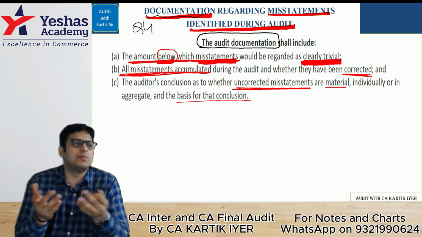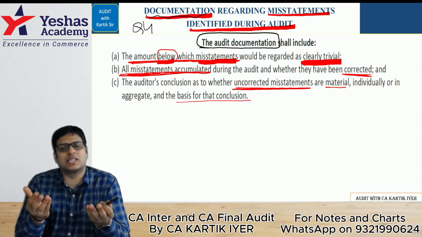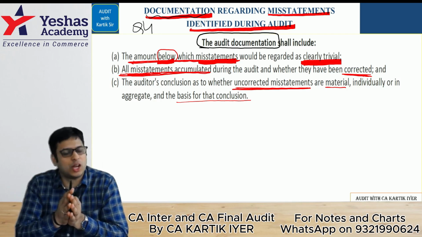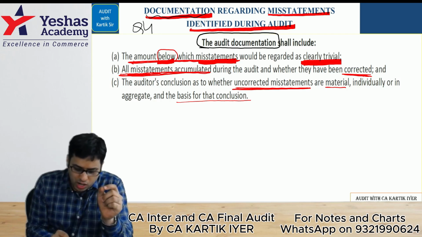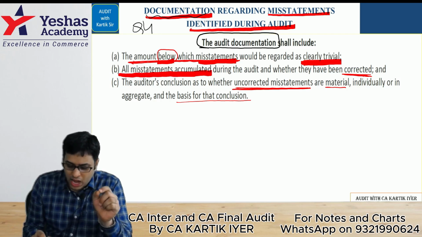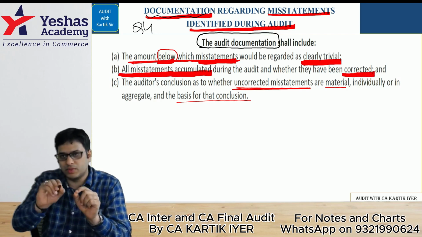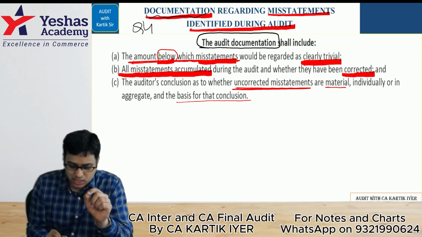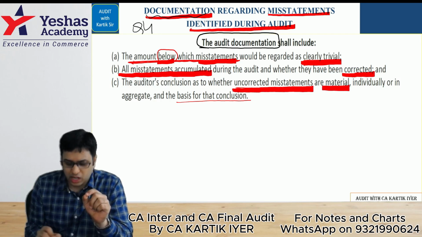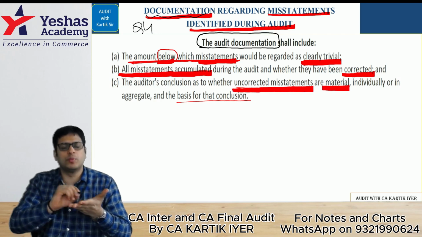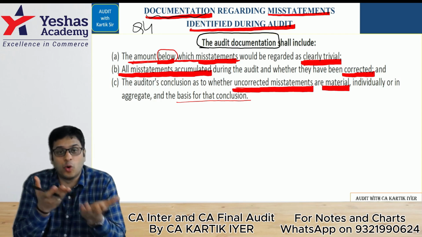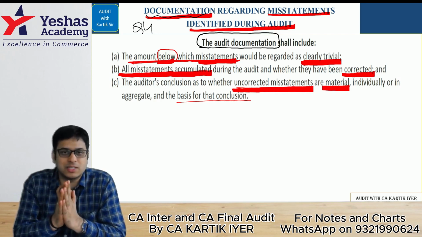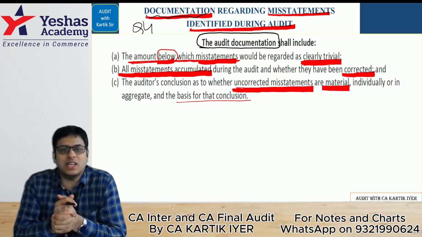Example, for Reliance Industries Limited, a 5,000 rupees transaction will be clearly so small that it is not even worth checking. Are you there with me, yes or no? Okay. Second, all misstatements accumulated during the audit and whether they have been corrected or not. And third, those uncorrected misstatements, whether they are material or not. So these are the 3 things we will document in our own notes. That is, your working papers or work papers or audit documentation that we see in chapter number 6. Very easy. This completes your essay 450.